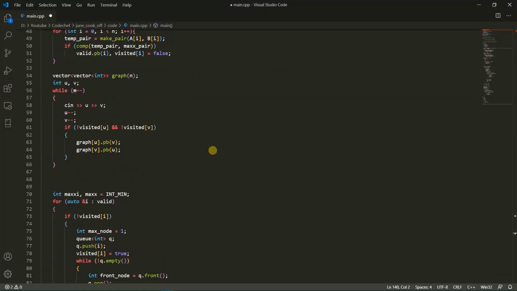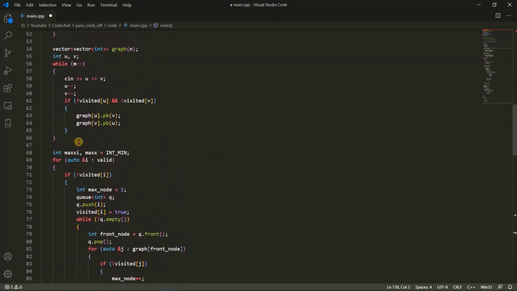If both are marked as false, then the if condition gets true, and we will push back U in the graph of V and V in the graph of U, because we only want to consider those paths which are connecting two valid provinces. We should not consider the paths having unchosen province, because we cannot even pass through them.